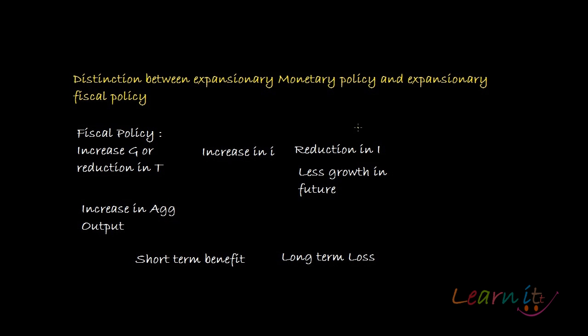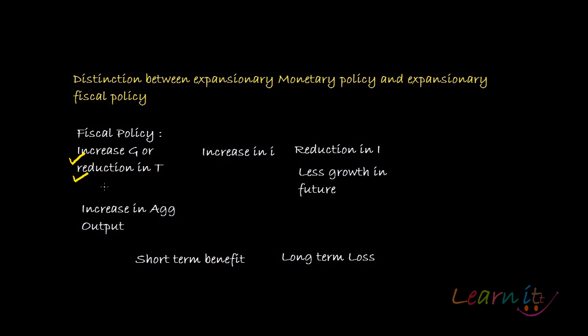Distinction between expansionary monetary policy and expansionary fiscal policy. Well, if you look at fiscal policy, what exactly is fiscal policy doing? How is fiscal policy carried out? Either through an increase in government expenditure or through a reduction in taxes. These are the two ways in which fiscal policy is carried out.